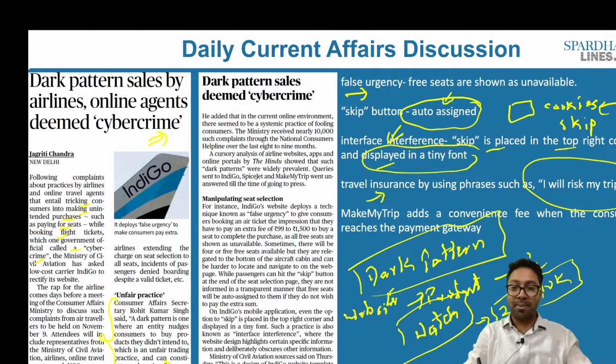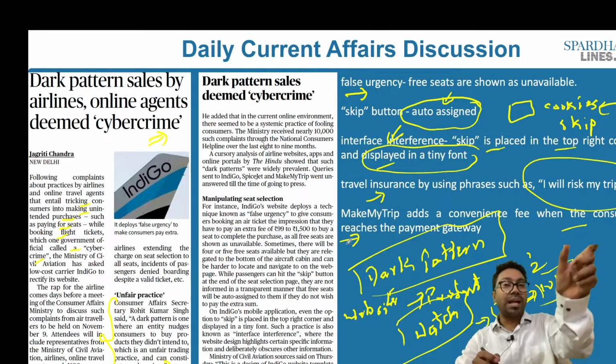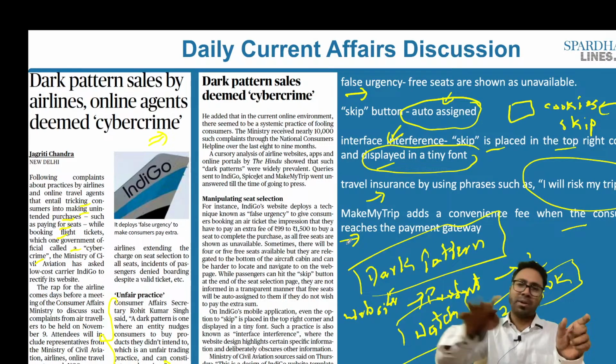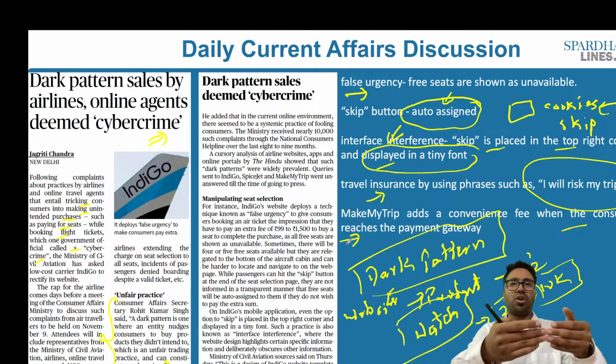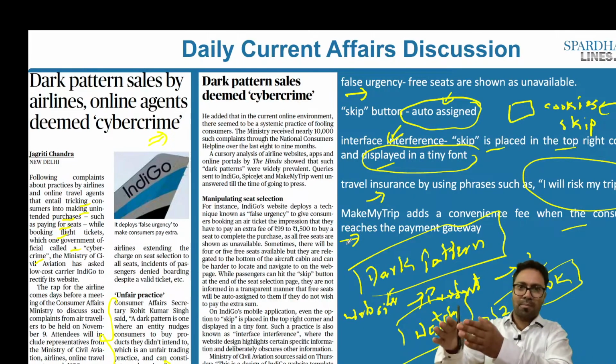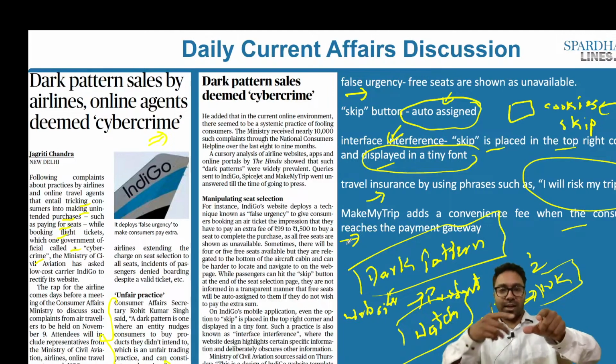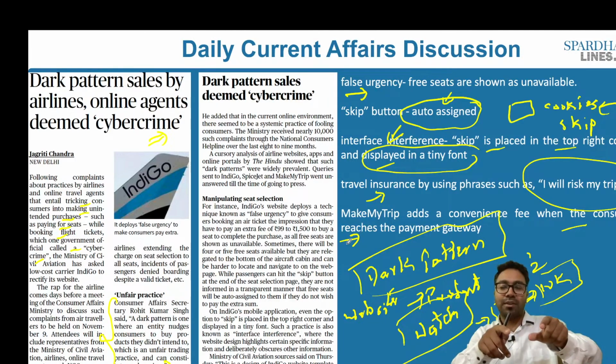And Make My Trip also adds a convenience fee where the customer reaches the payment gateway. Ideally, whenever I am being imposed with the convenience fee or any other additional fee charges, this should be told at the starting. So you would take so many steps, you would start uploading your documents, you would have already taken enough number of steps. Only at the end of the payment gateway, when you are supposed to make the payment, you will have an additional fee that is attached to the main fee, which is called the conveyance fee.